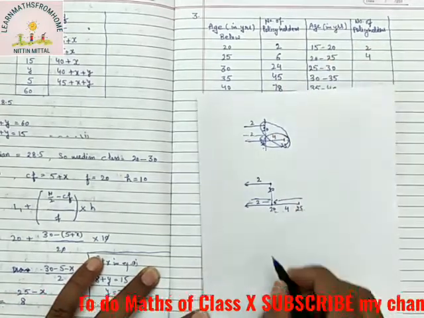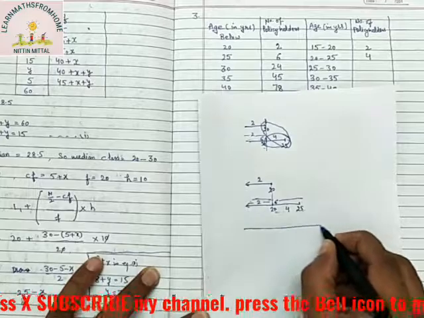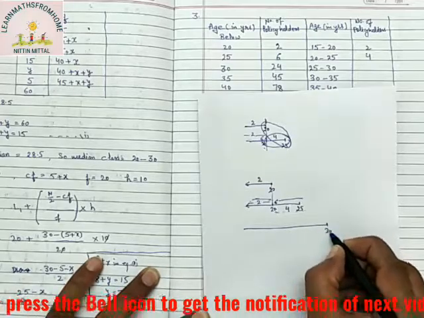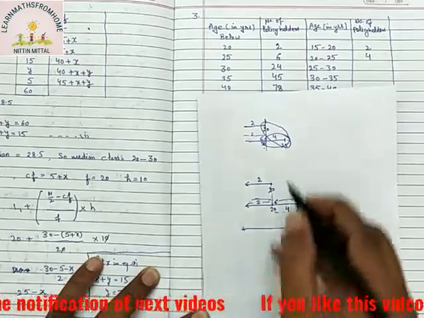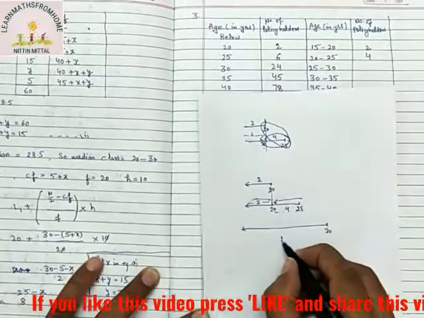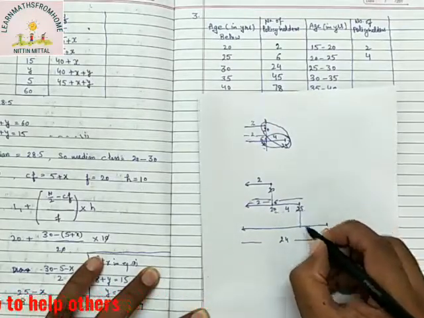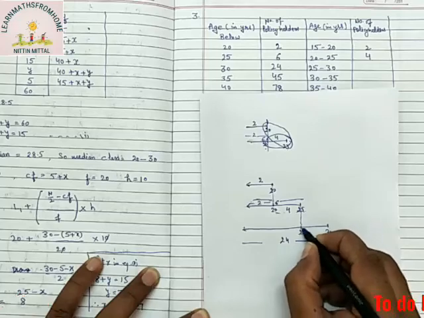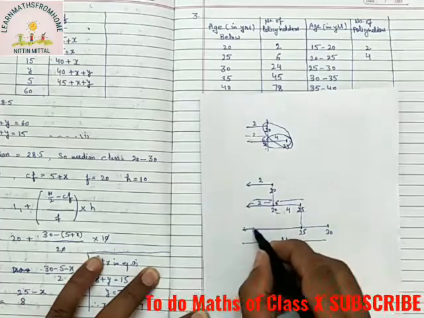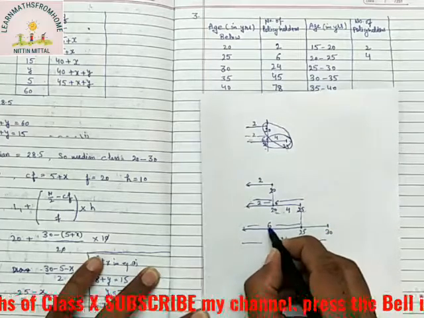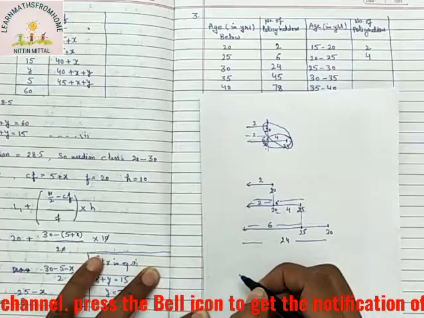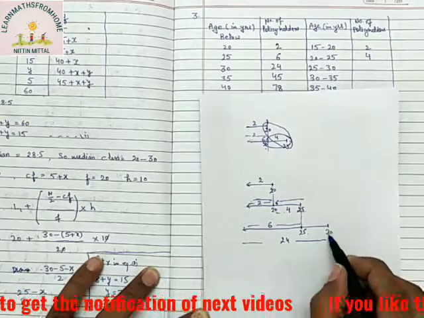Let me see the next, below 30. So below 30 are how many? Below 30 are 24. Up to this is the limit of 25, and below 25 were how many? 25 were 6 policy holders, right? So what will be 25 to 30?